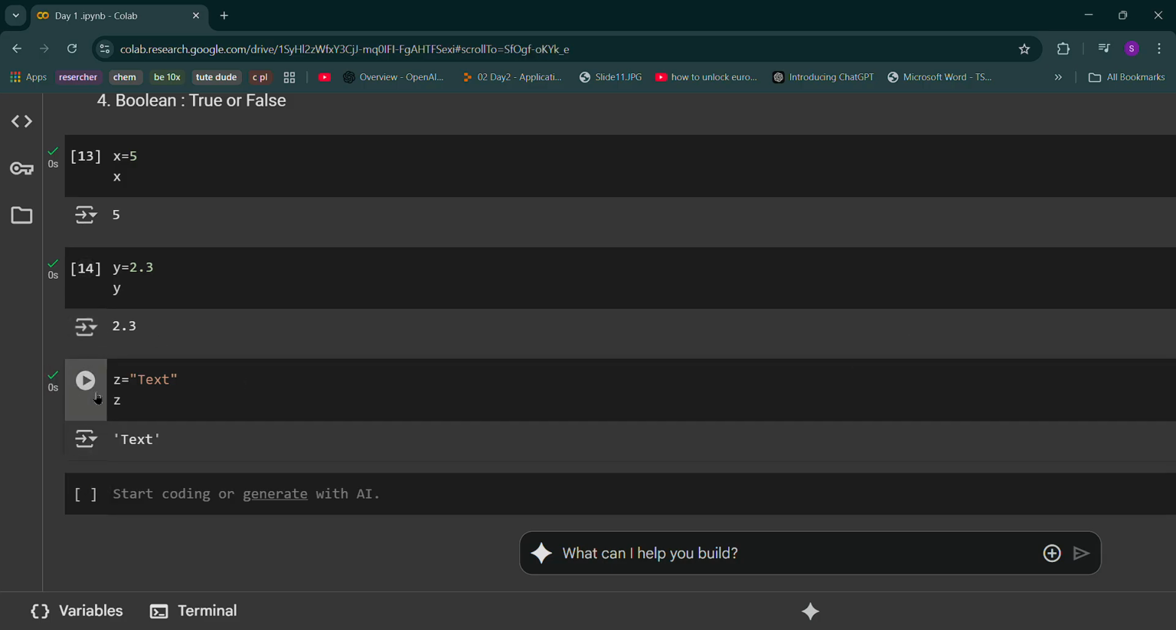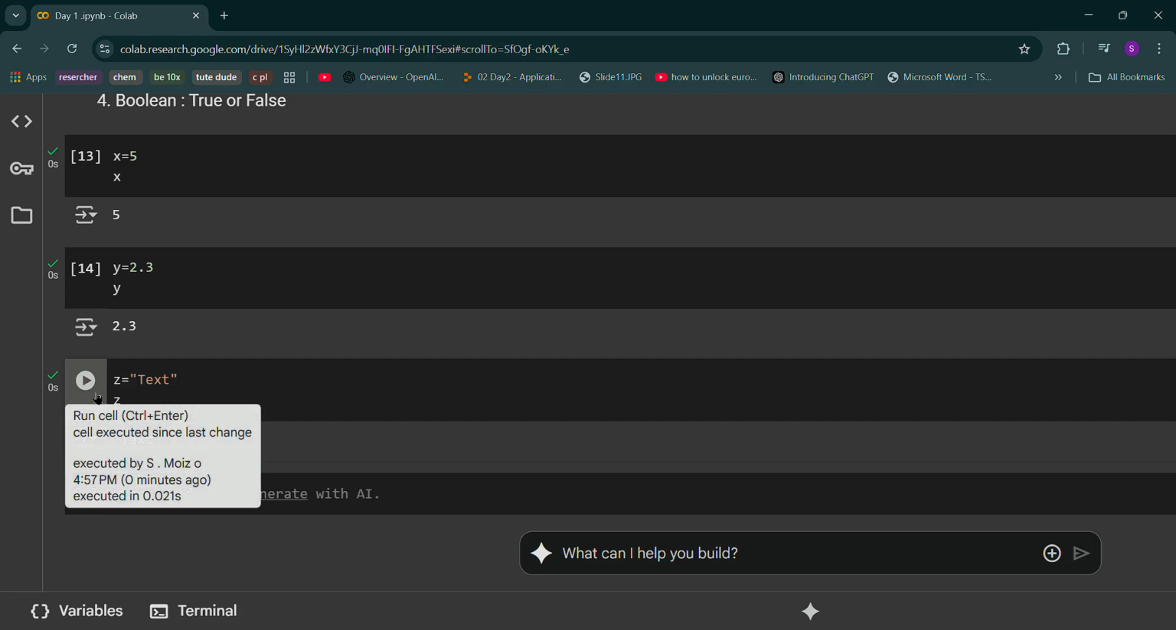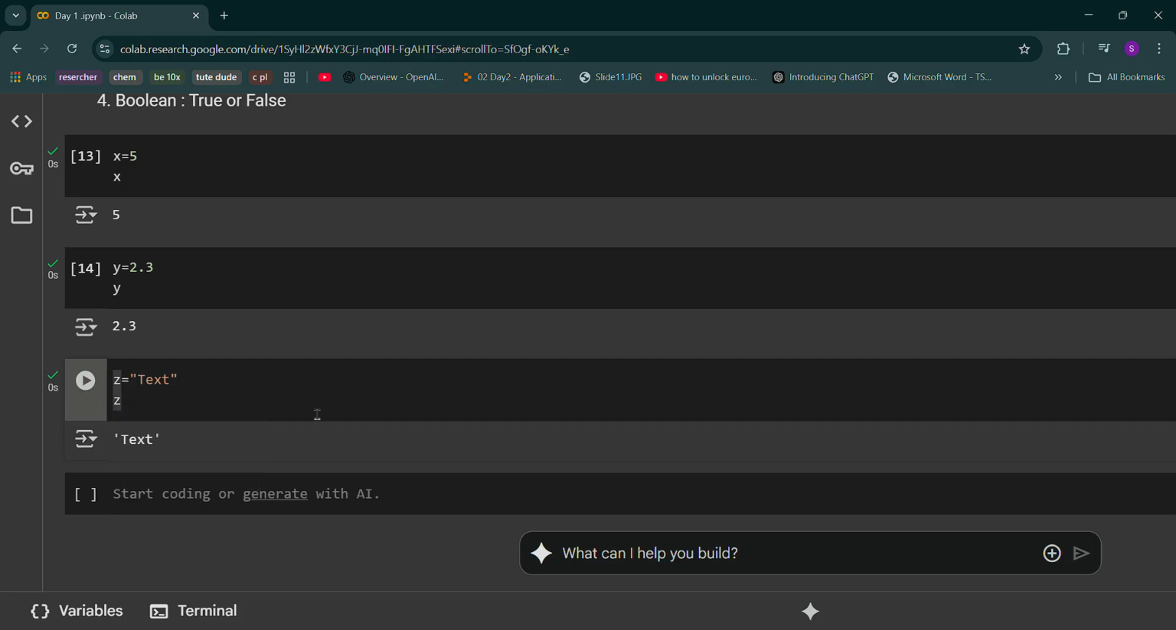Okay, what I'm doing here, after writing, either you can do shift and enter, or you can run the code. So two ways here you can run the code, either by doing shift and enter or this. Okay, by two of these things you can do.